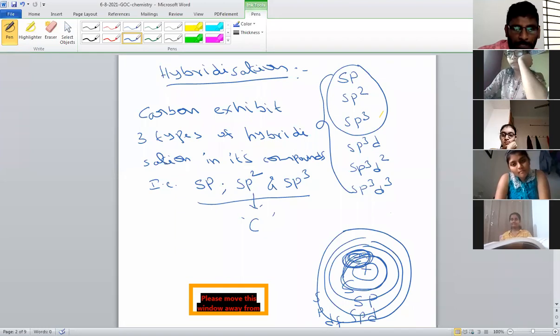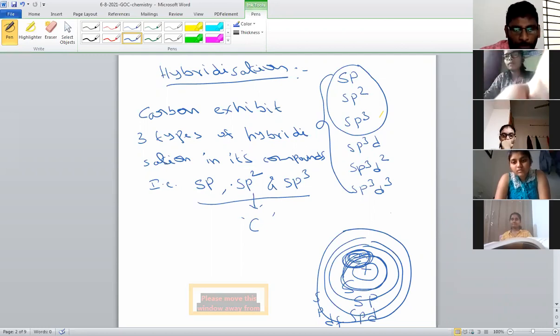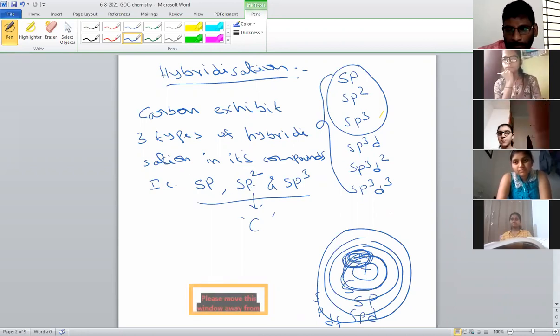So sp means it is a combination of one s orbital and one p orbital. Remember, sp is a combination of one s orbital and one p orbital. Similarly, sp2 is a combination of one s orbital and 2 p orbitals.